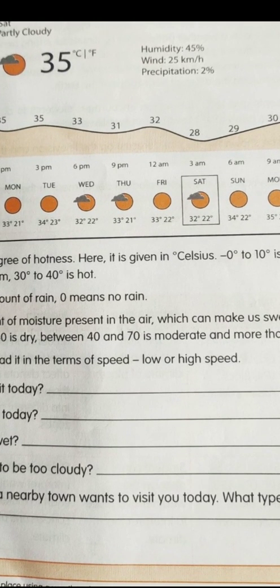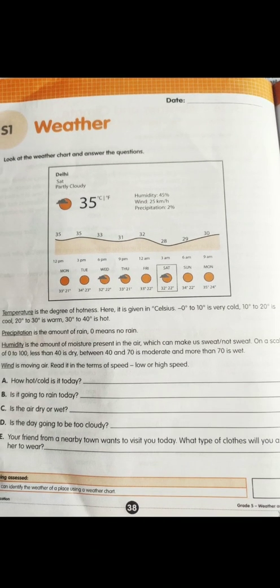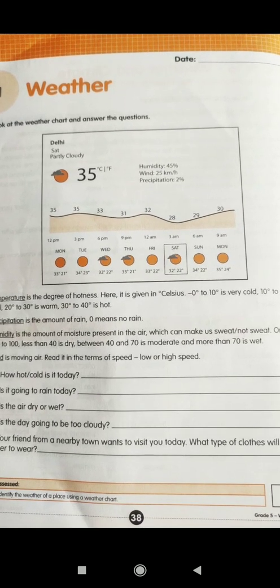Then next, is it going to rain today? Here you can see some clouds appearing on the sun. So you can write yes, because it's shown in the weather chart. Is the rain dry or wet? If it is a cloudy day, of course the rain may come. Is the day going to be too cloudy? Maybe. If it is cloudy, rain may come, and if rain comes, it may again be cloudy.